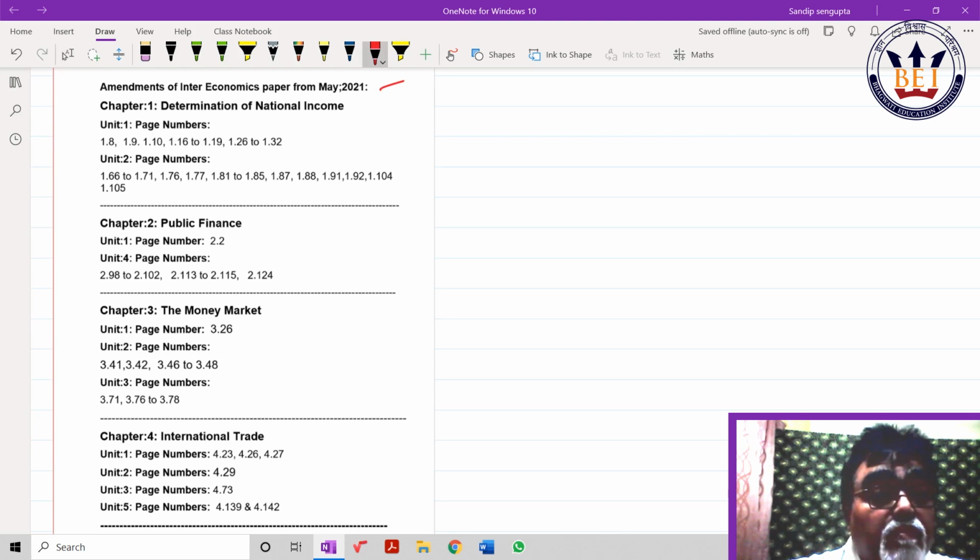Take this snapshot, please. Why snapshot? Because those who are serious students, at a glance they can see what page numbers are given. You don't have to roam around in your study material. All page numbers unit wise I have given, what I have explained just now.